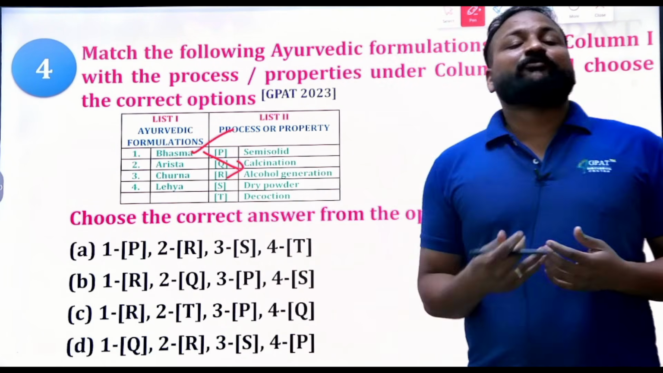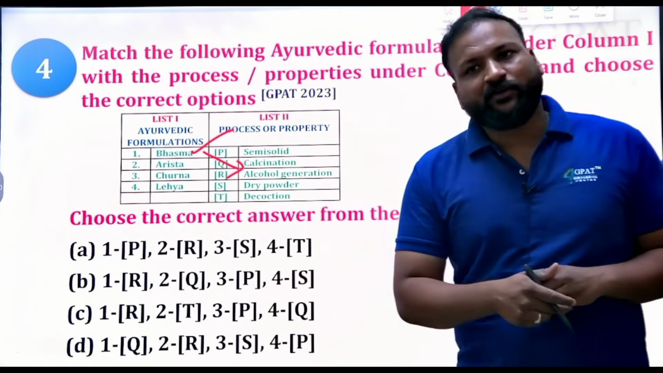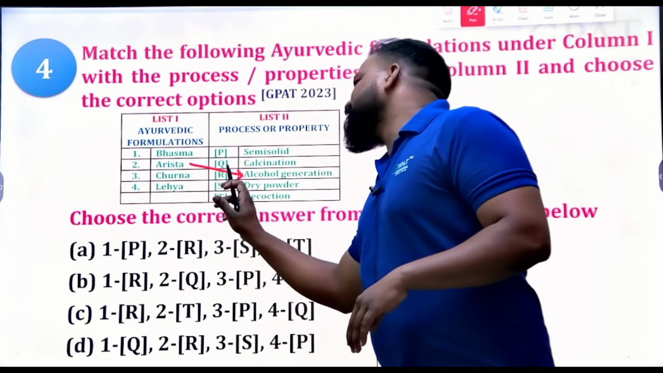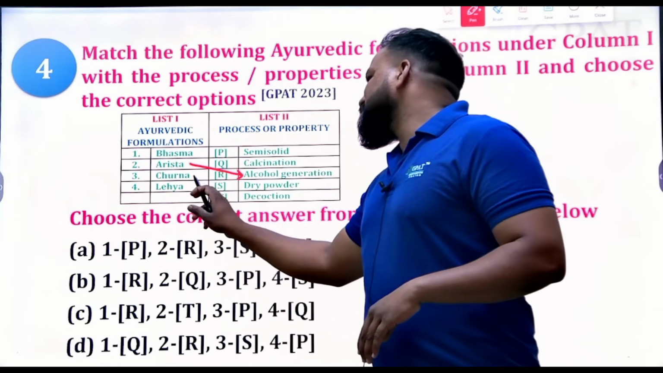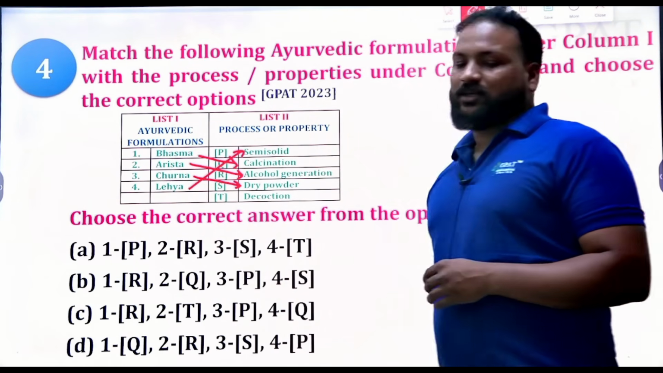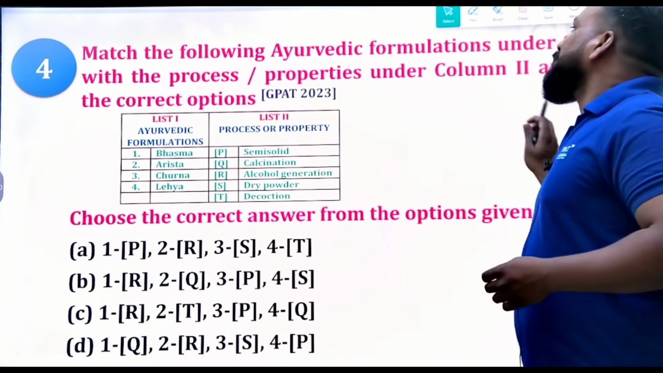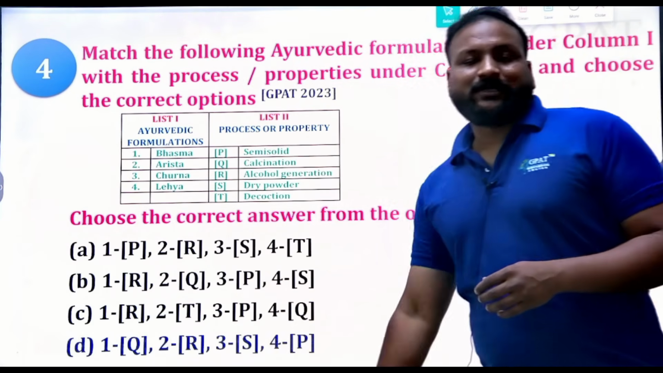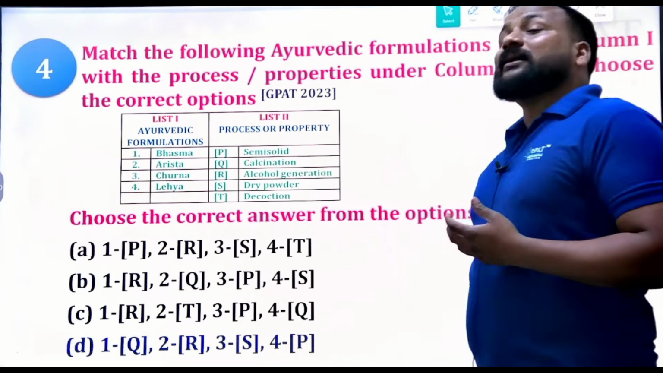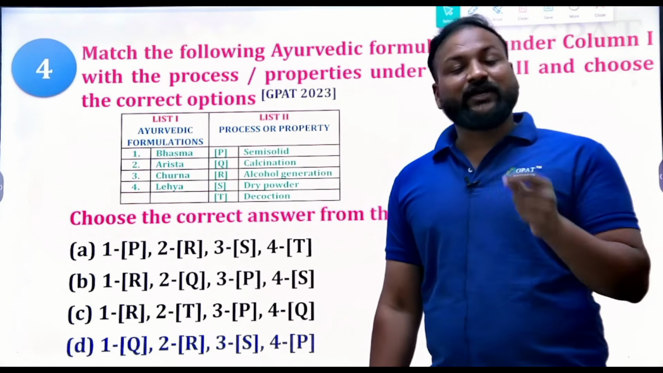For such match-the-following questions, at least you should know two right answers; thereby you will find the right option. Just now we discussed: Arista means alcohol generation, Churna means dry powder, Lehya means semi-solid, and Bhasma means calcination. If you find at least two right answers, you'll get the right option. Undoubtedly, D will be the right answer. Maybe the same questions may repeat in your examination, so listen carefully while I'm explaining.